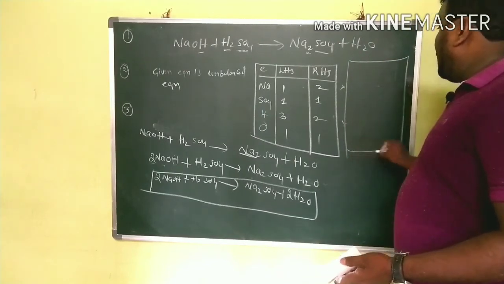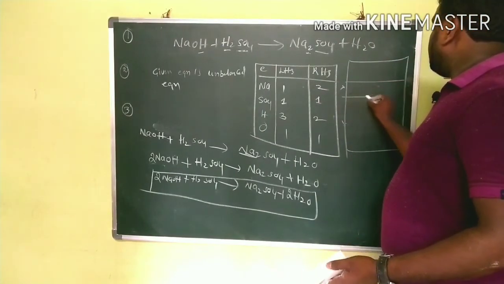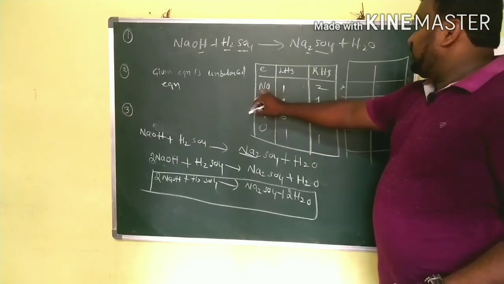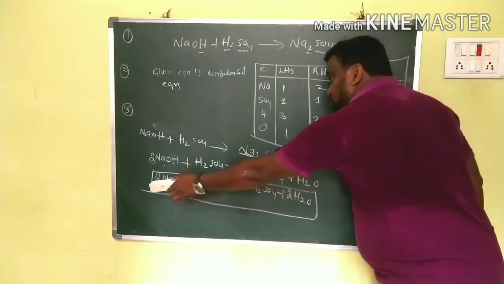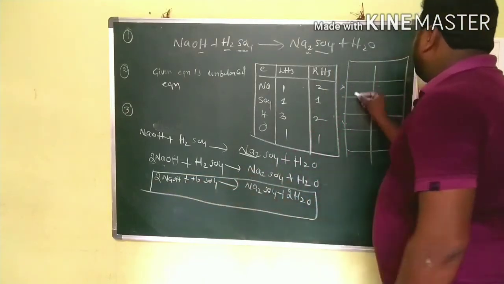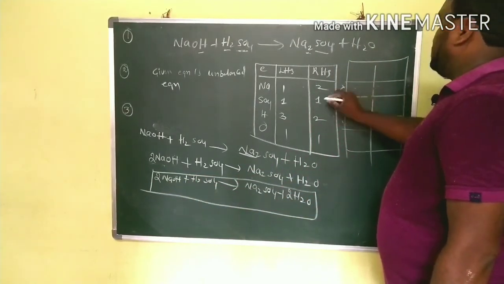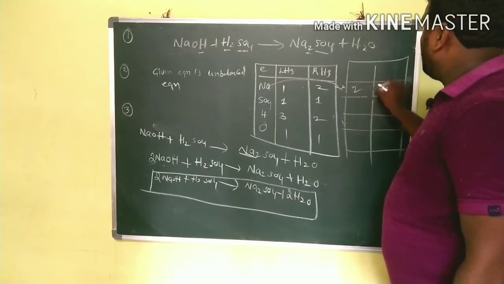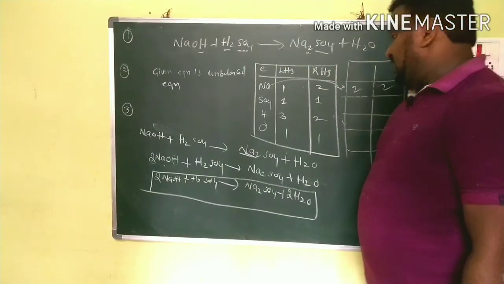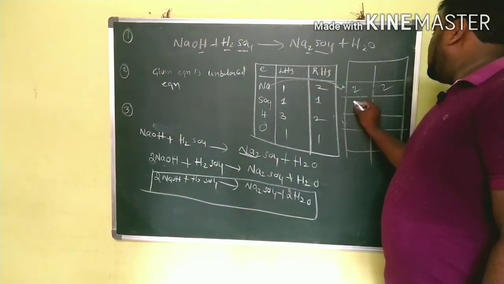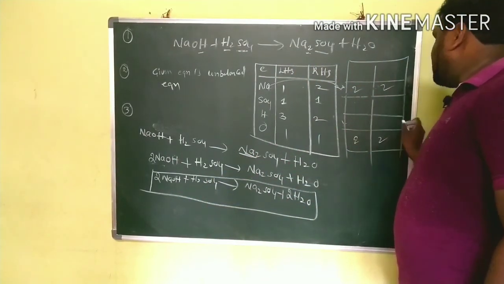So I am writing here the elements. Sodium, how many here? 2Na, here 2. Na is the same, 2, balanced. And next oxygen, 2 here and 2 there, balanced.